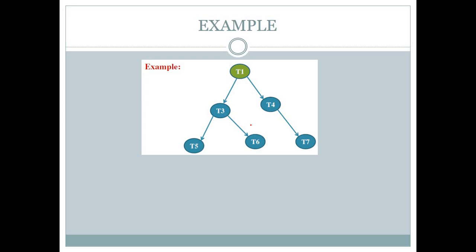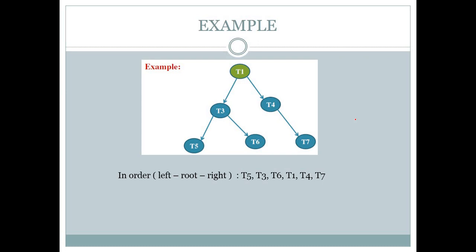Okay, so your answer will be this: T5, T3, T6, T1, T4 and T7. So here in order says left, root and right. So left T5, then root T3 and right T6. After it our T1, after it T4 and T7.